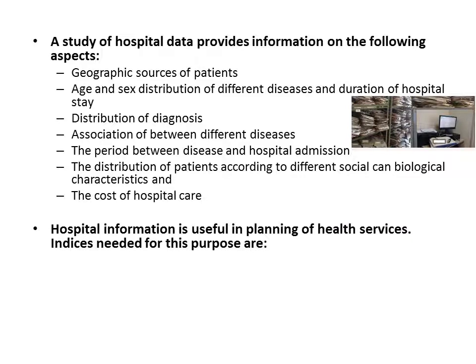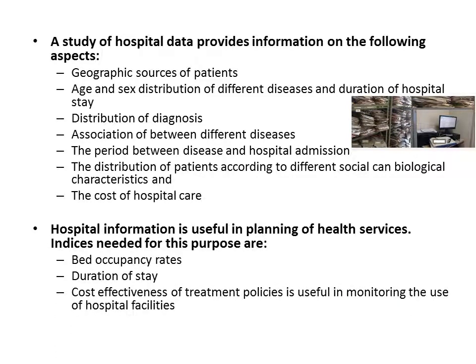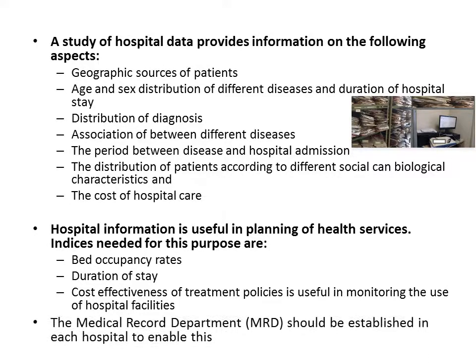And this information is useful in planning of health services. The administration of an individual hospital also requires this kind of data, so as to see what kind of procedures are being more commonly done in the hospital. So instruments relating to those procedures would be bought on priority basis and in higher numbers. Bed occupancy rates, duration of stay of patients, cost effectiveness of treatment policies, if they are worked out, then we can improvise on the cost effectiveness. Hence, the medical record department should be established in each hospital to enable this.